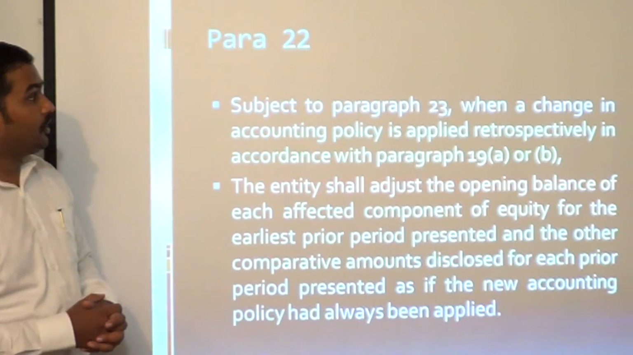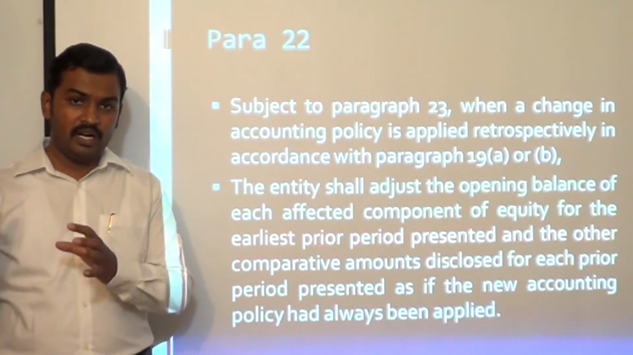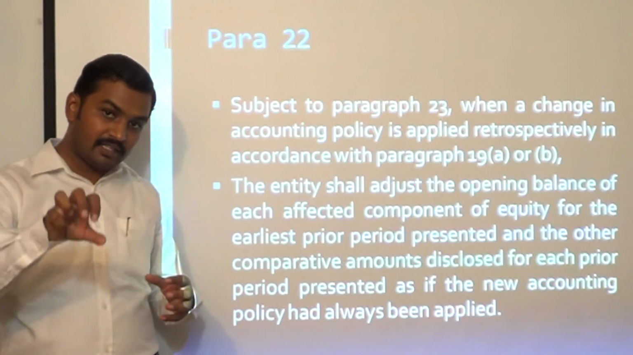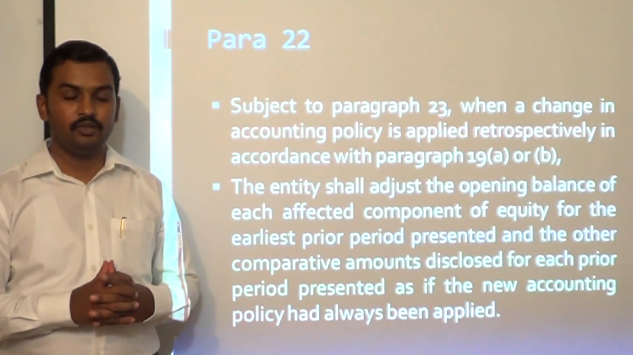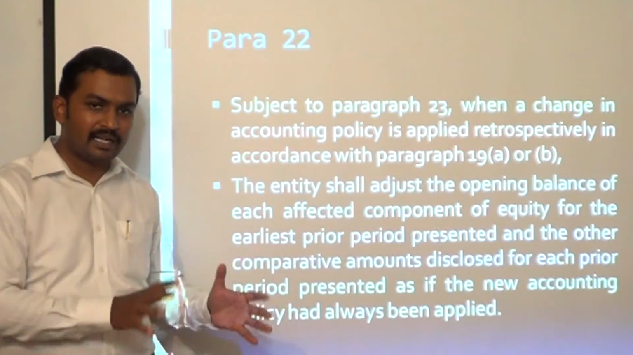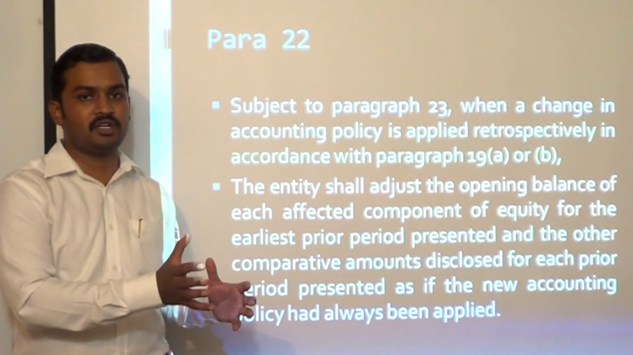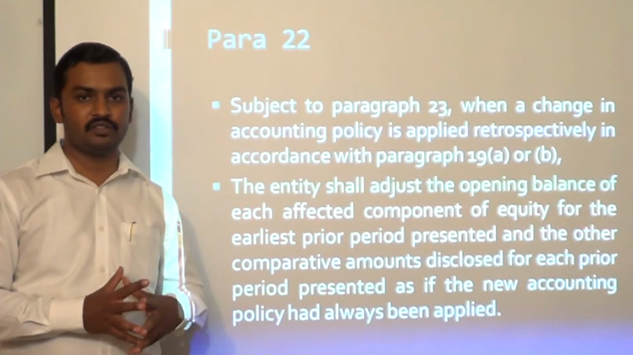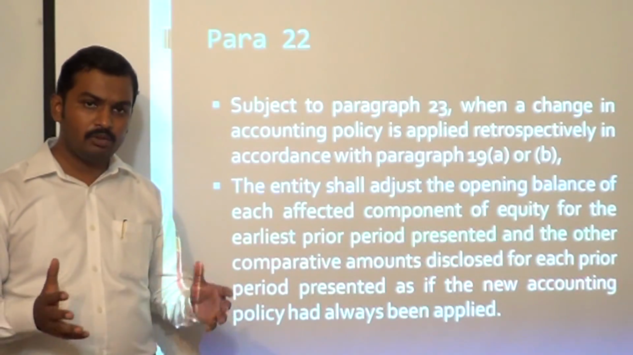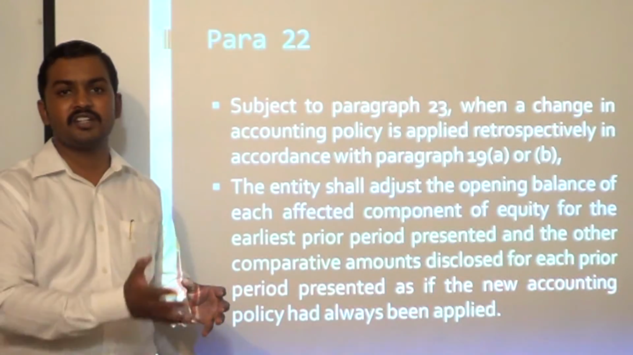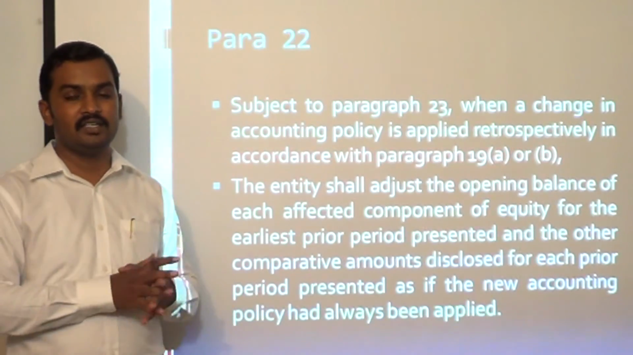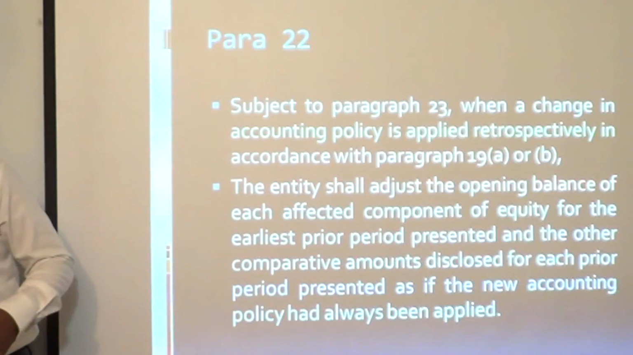Now, para 22 says you have to provide retrospective effect, unless it is impracticable to do so. If it is impracticable to provide retrospective effect to a change in accounting policy, then you can go for prospective implementation of the change. But if it is not impracticable, and it is possible to retrospectively restate financial statements, then as per para 22 you have to retrospectively apply the change in accounting policy.